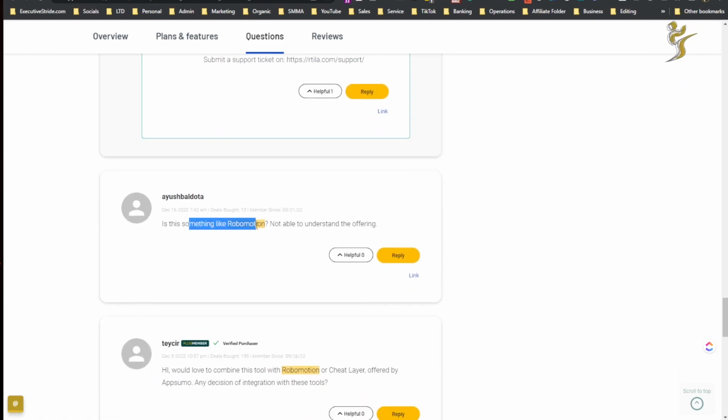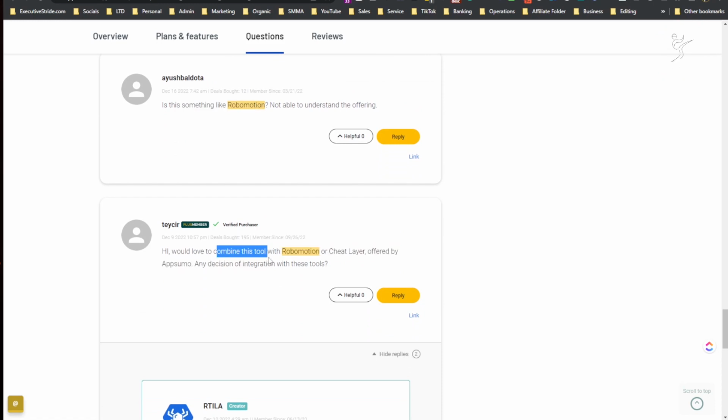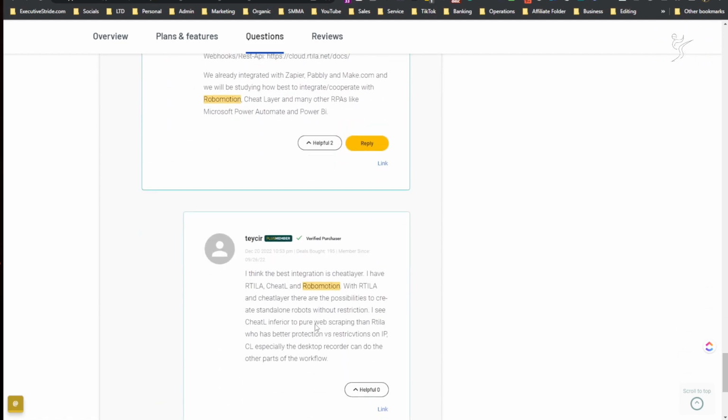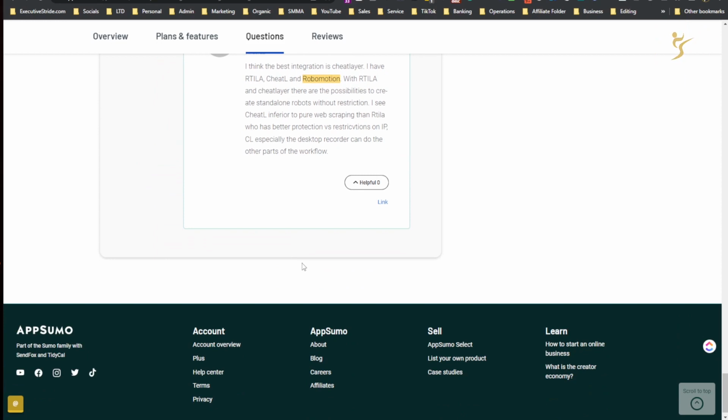Is this something like RoboMotion? Combine the tool with RoboMotion. That's a good question. We already integrated with that. Cooperate with RoboMotion cheat layer. So RoboMotion is more like you can do more with Artilla and cheat layer. There is a possibility of creating standalone robots without restriction. I can see cheat layer inferior to pure web scraping.